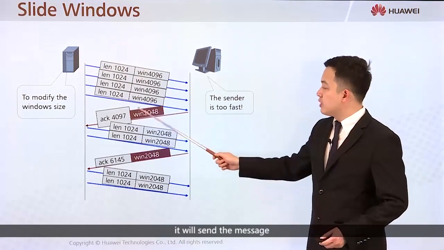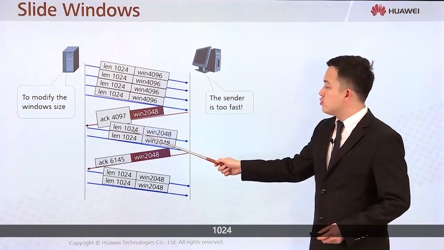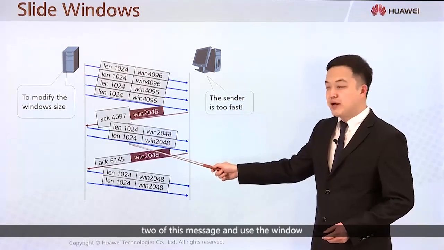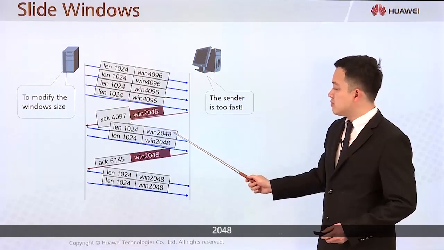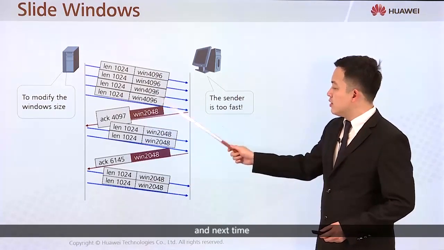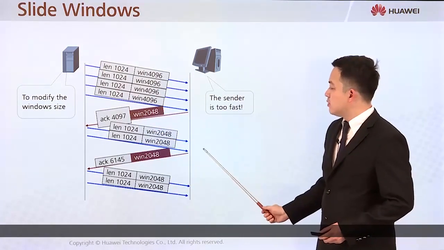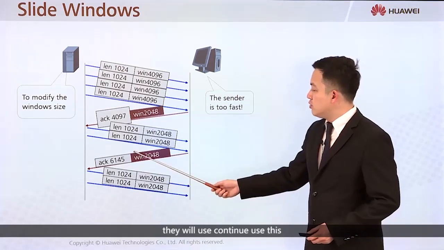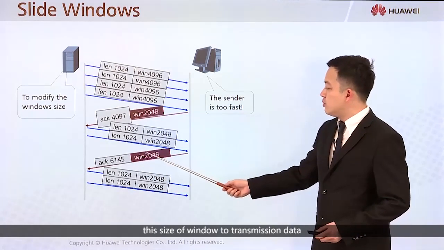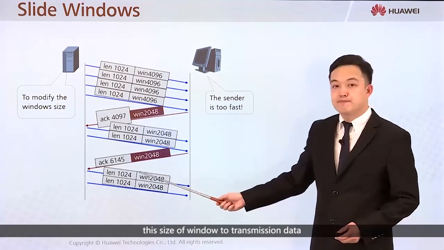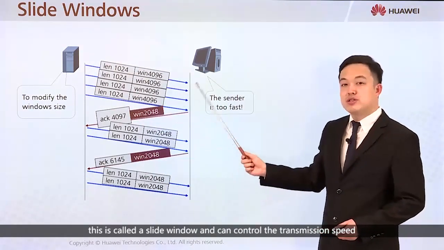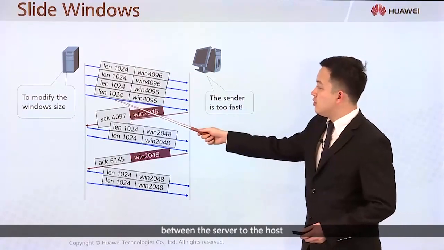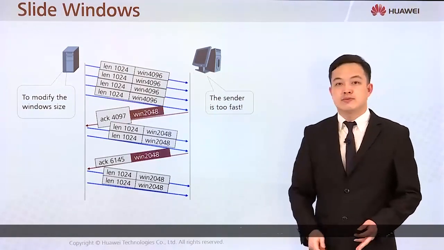Next time, it will send a message of 1024 and use a window of 2048. Then next time they will continue to use this window size to transmit the data. This is called sliding windows, and it can control the transmission speed between the server and the host.